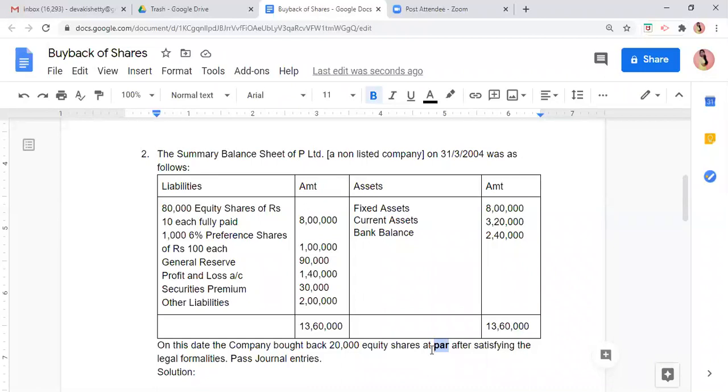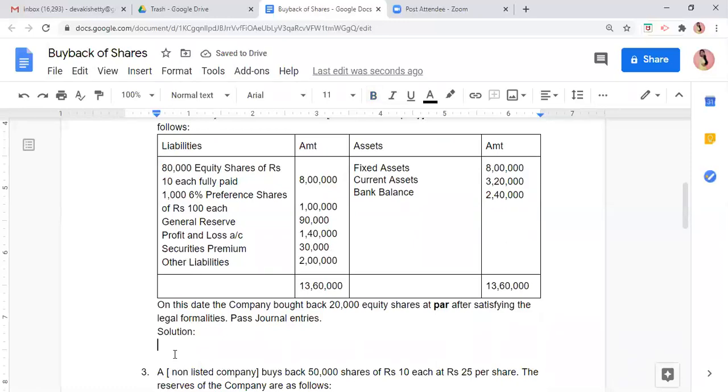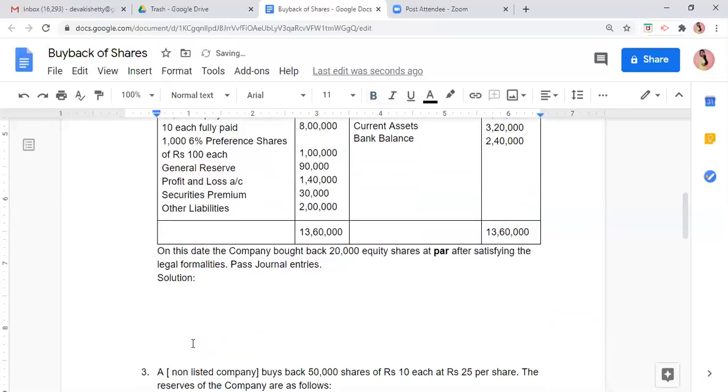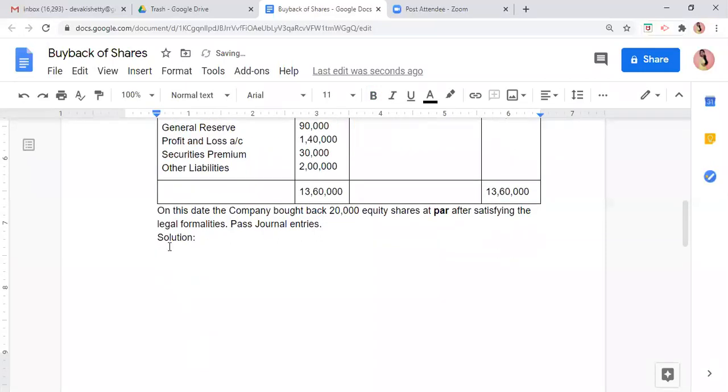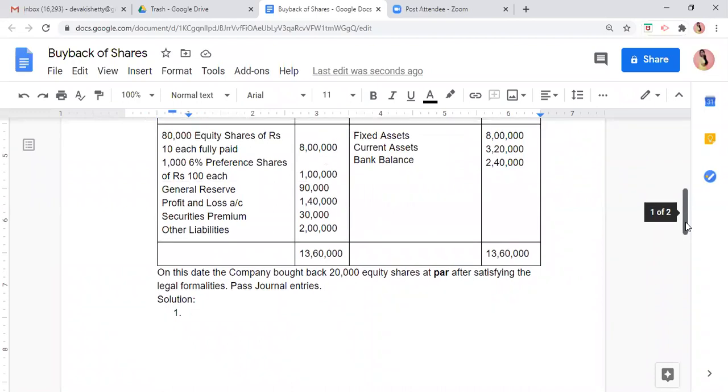So on this date, the company bought back 20,000 equity shares at par after satisfying the legal formalities, pass journal entries. So again, what we have to do, we have to pass the journal entries. One minute, let me bring this down. Okay. So for journal entries, first let us find out how much amount is due on buyback.